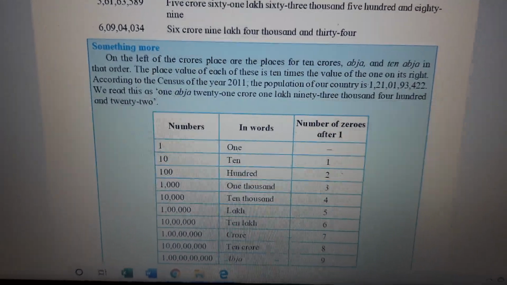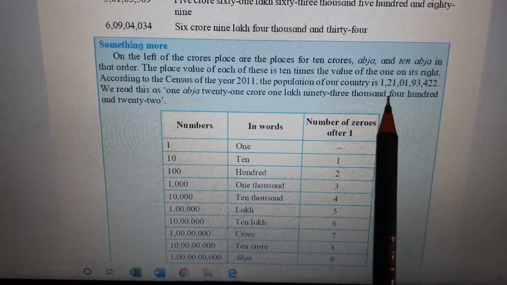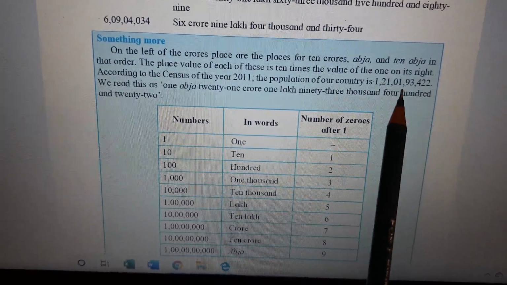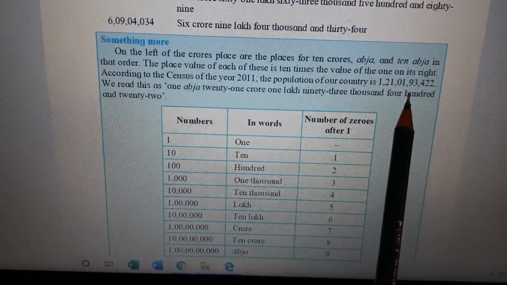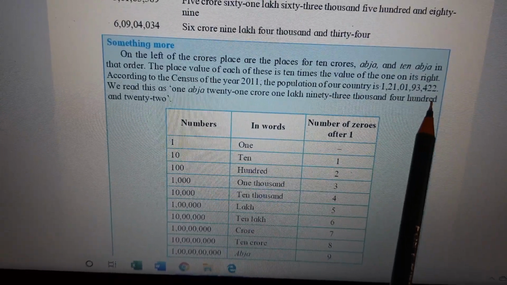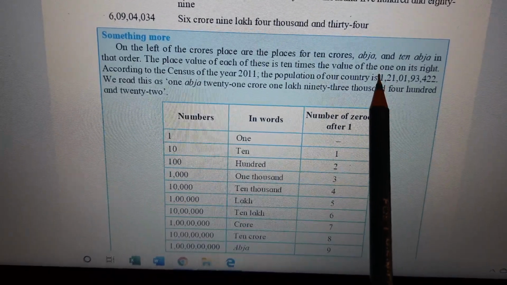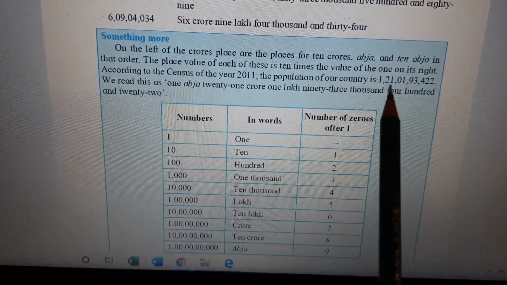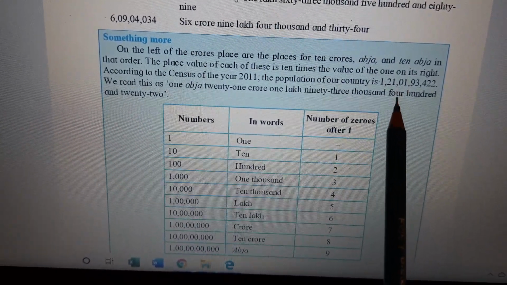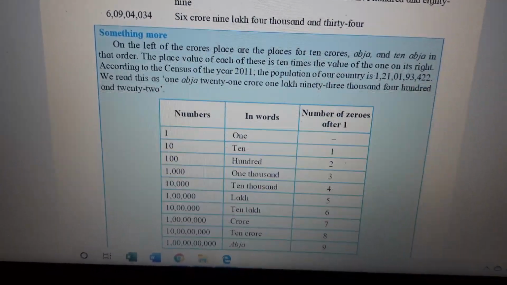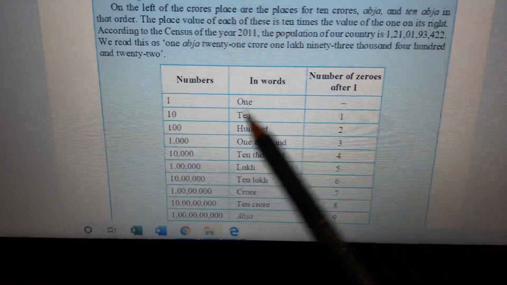1,93,422. Once more we read that. 1 abja. 21 crore. 1,93,422. Now you can see this chart, children.